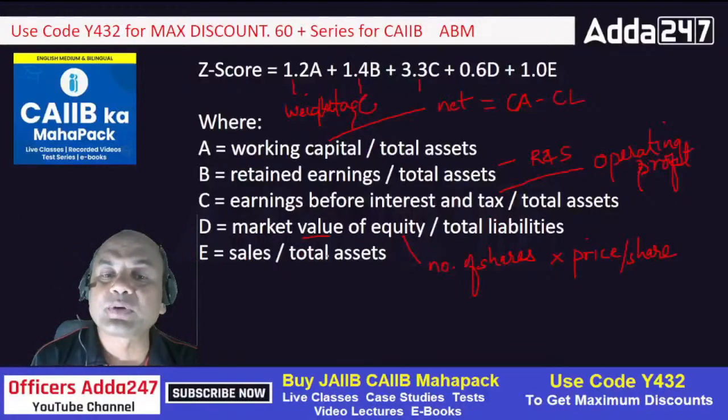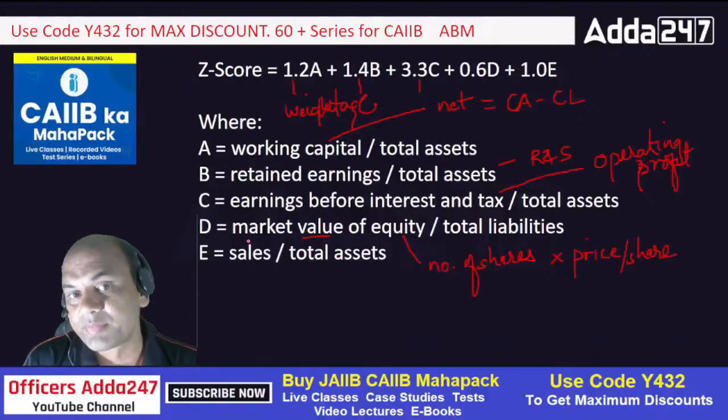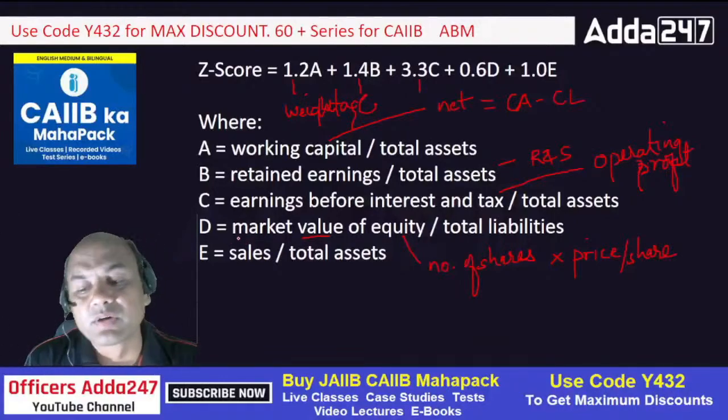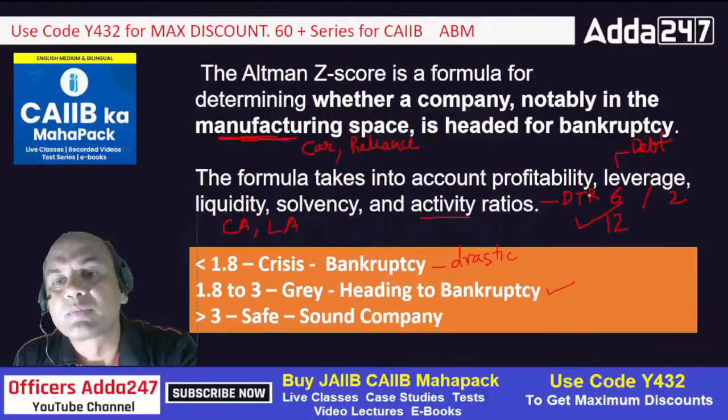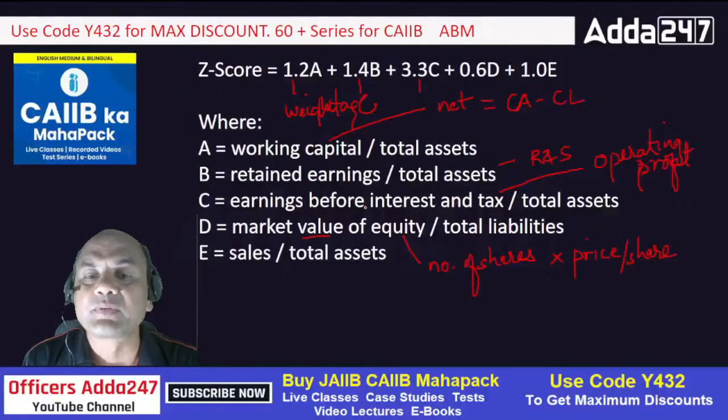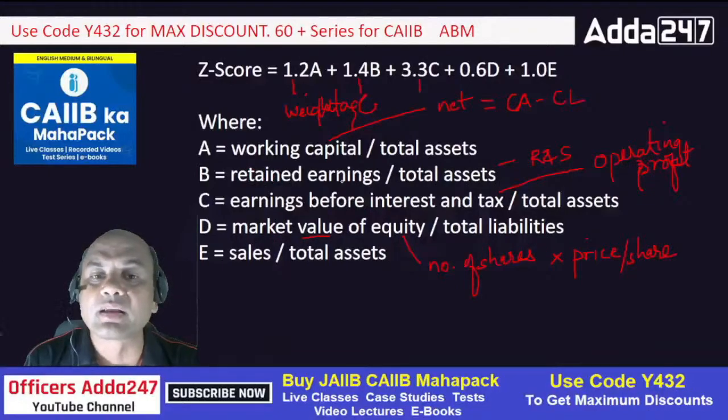E is sales upon total assets. Sales is a major part of turnover. Let's see: profitability, leverage, liquidity, solvency and activity. Profitability is earnings before taxation. Liquidity comes from retained earnings and working capital.